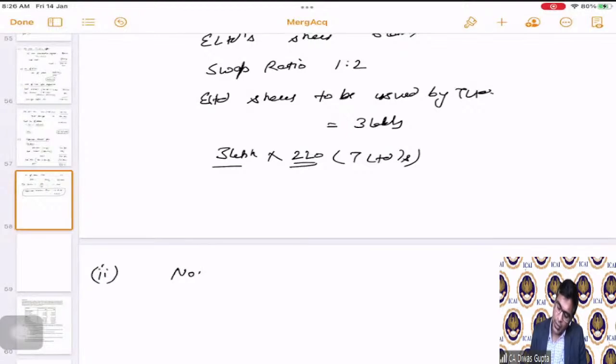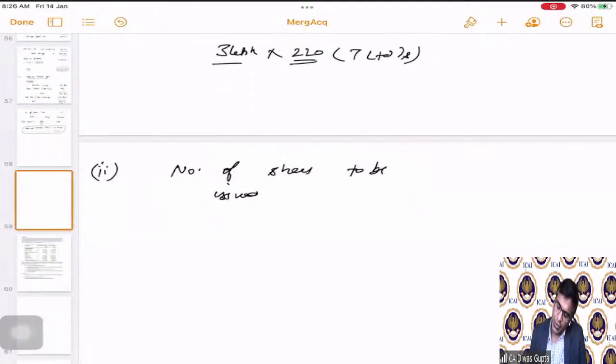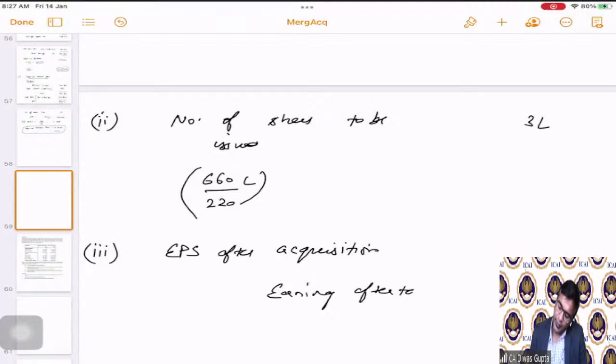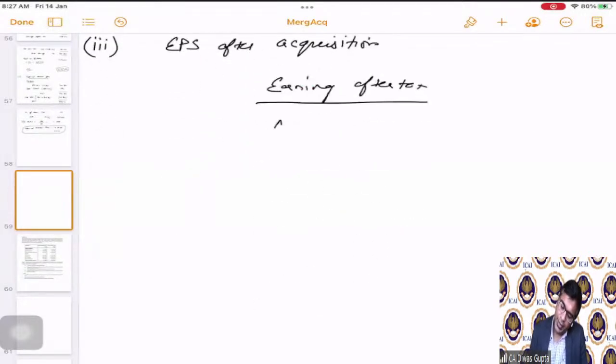Now, the number of shares to be issued we have already calculated. Number of shares to be issued are how much? 660 divided by 220. 660 lakhs divided by 220, which is the current market price. That means 3 lakhs shares are to be issued. Then comes the EPS after acquisition. So for this, we have to take the earnings after tax divided by the number of shares.